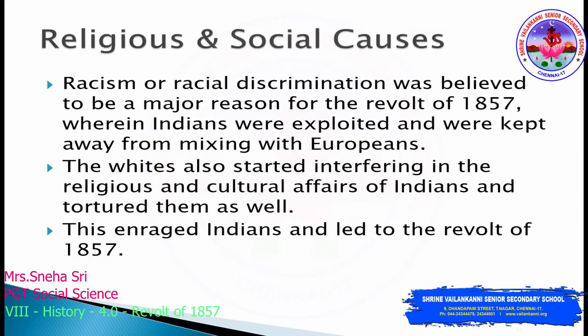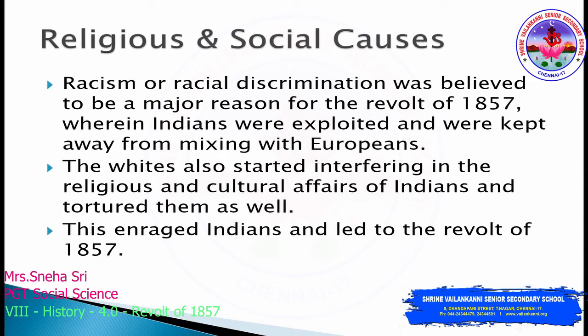Religious and social causes. Racism or racial discrimination was believed to be a major reason for the revolt of 1857. They avoided Indians as blacks. They considered themselves, that is the whites, as superior, wherein Indians were exploited and were kept away from mixing with the Europeans.